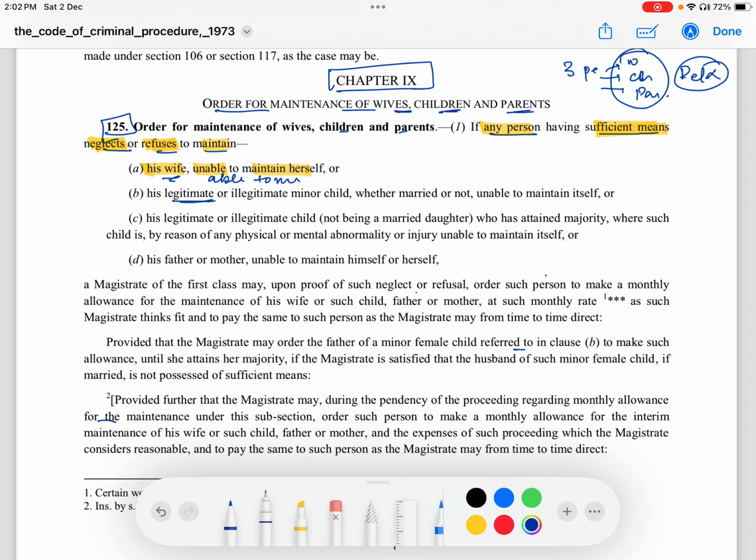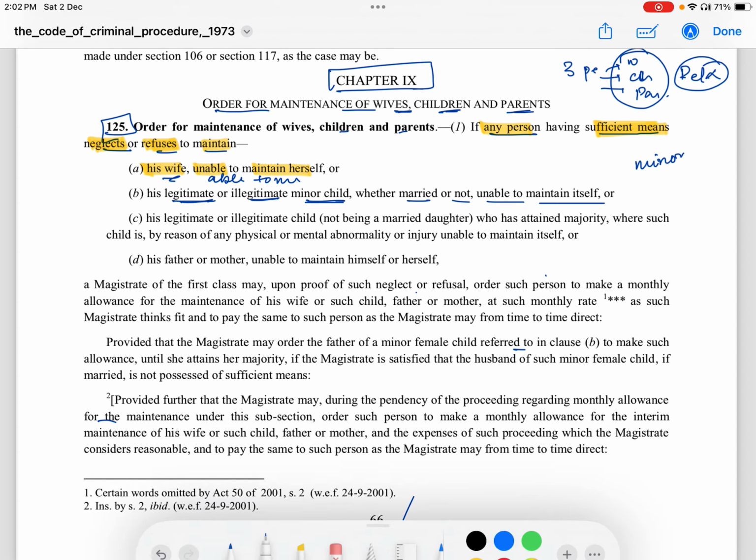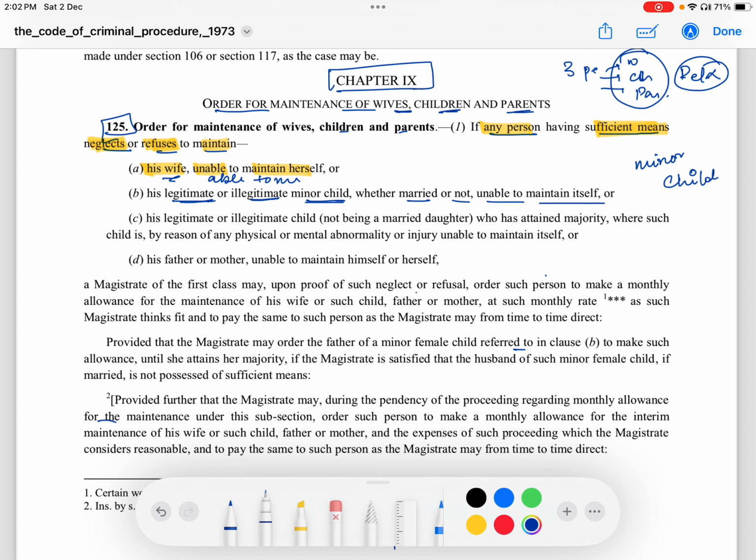Now, his legitimate or illegitimate minor children, whether married or not, unable to maintain itself. So the minors: now we say that children can either be minor or major. Minor is below 18 years and major is above 18 years. In case of minor, whether legitimate or illegitimate, married or unmarried, all children are covered.